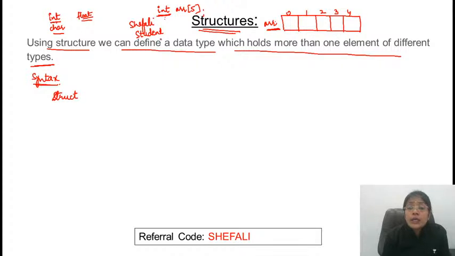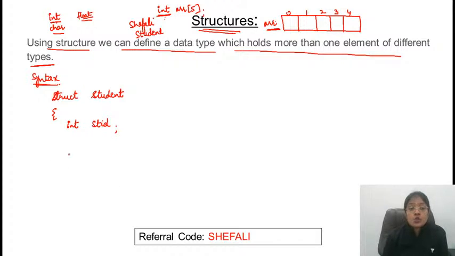Here I want a data type, something like, let me call this as student. In the student, what do I need to store? मुझे क्या store करवाना है? For example, I want to store the roll number of a student, that is the serial number or student ID. Student ID I want to store.